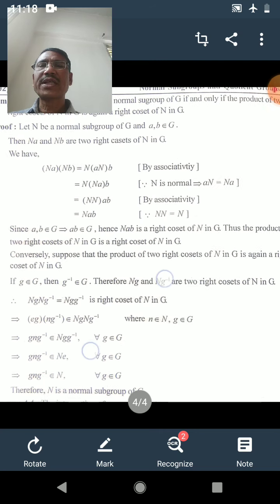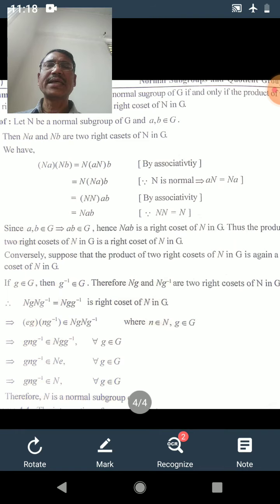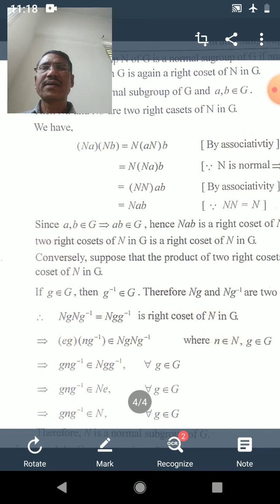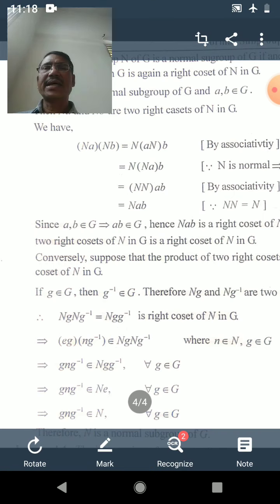For this purpose, consider g belongs to G and g inverse belongs to G, and Ng and Ng inverse are two right cosets of N in G. And now we shall consider their product Ng into Ng inverse, and as in the previous case, it can be written as Ngg inverse. But gg inverse is equal to e.